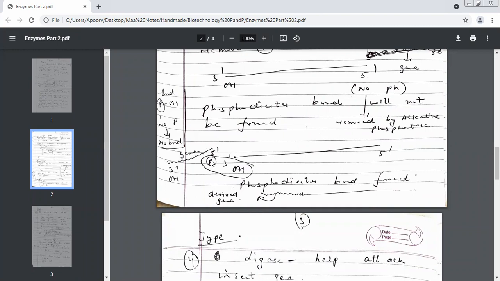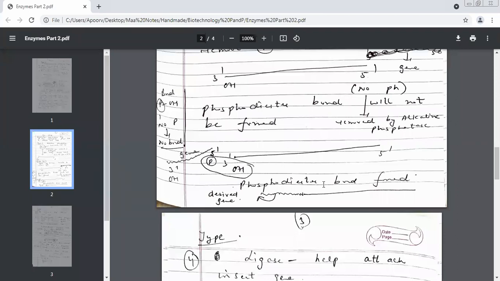So what will I do? I will bring the 5 prime end closer to the 3 prime end and attach this gene with this linear DNA. Now a bond will be formed. Again, which bond will be formed? Phosphodiester bond will be formed.